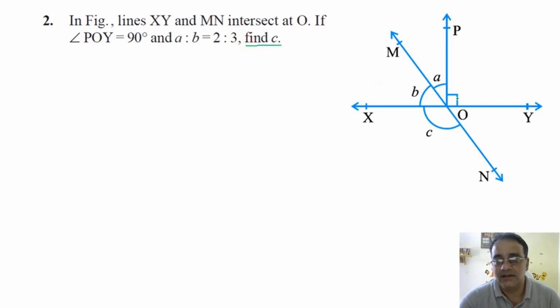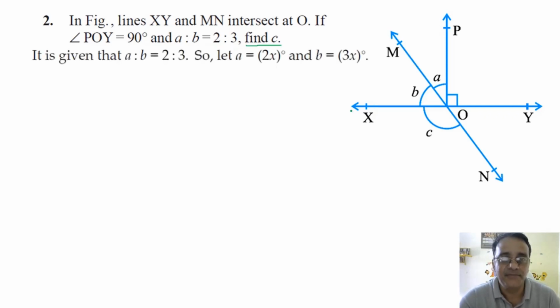Now, in ratio, whenever a ratio is given, what do we take? 2x and 3x. Okay, so it is given that a is to b is equal to 2:3. So let a be 2x degrees and b be 3x degrees.